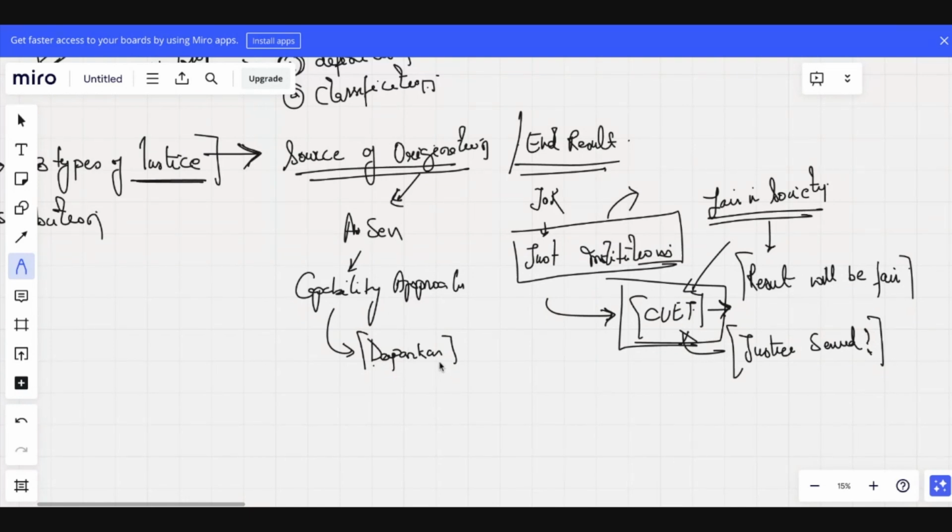Now let me give another example. Let's say that Dipankar is a person who has done his graduation from Bangla medium. Dipankar doesn't know Hindi or English. Can he appear in the examination?